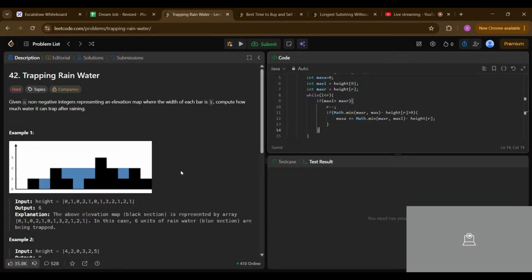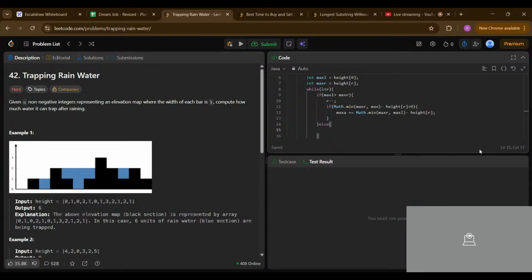Else means we have to shift our left, because we are finding the maximum left side and maximum right side. If you reach the maximum right side, what you want to do is find the maximum left side, so you shift the current left to current left plus one and then try to find the maximum left side as well.